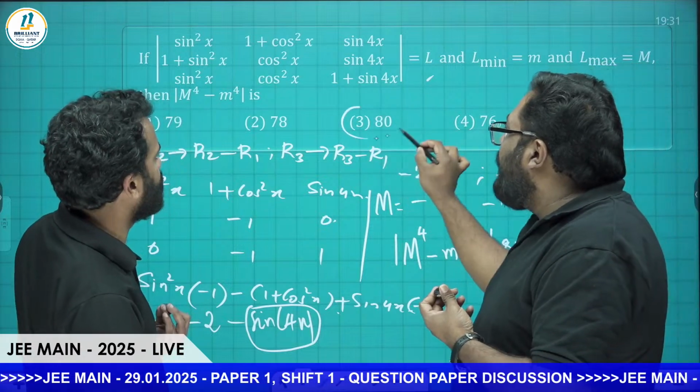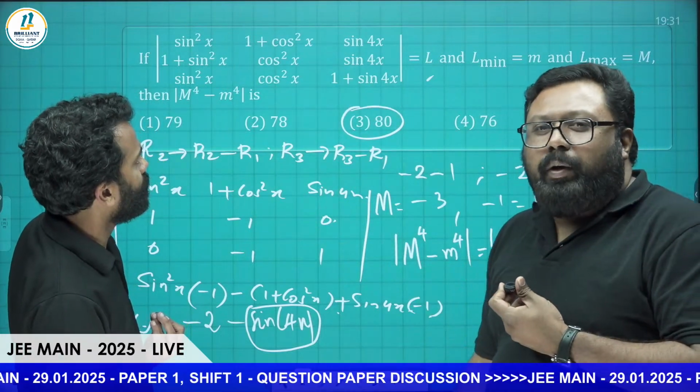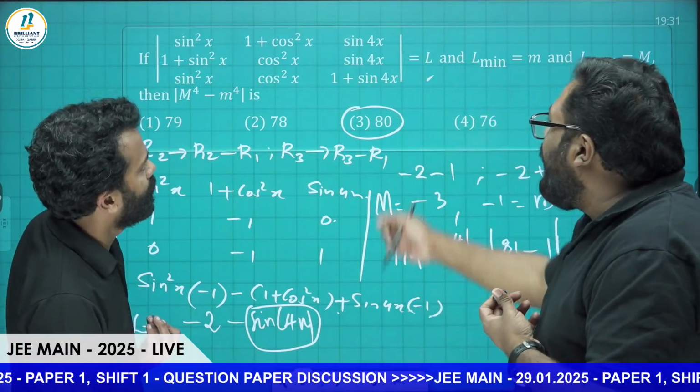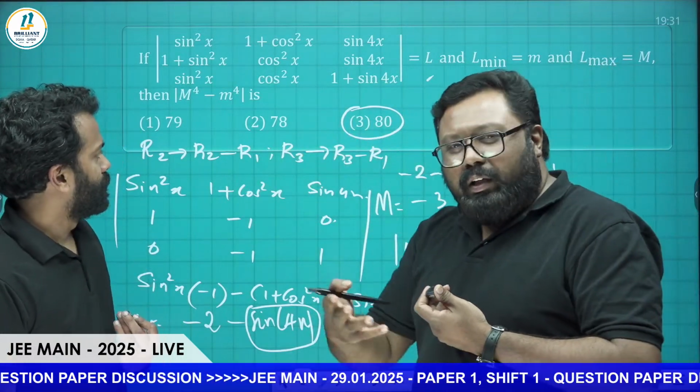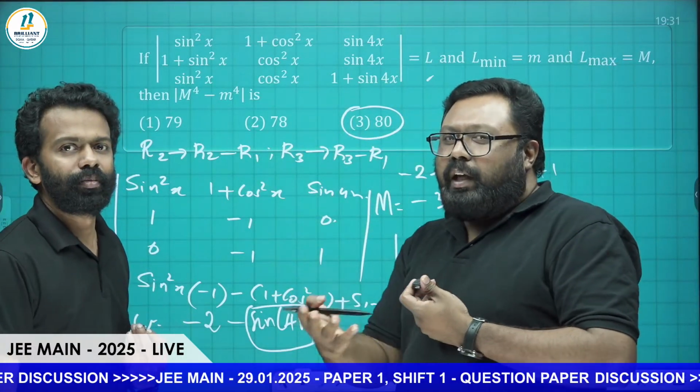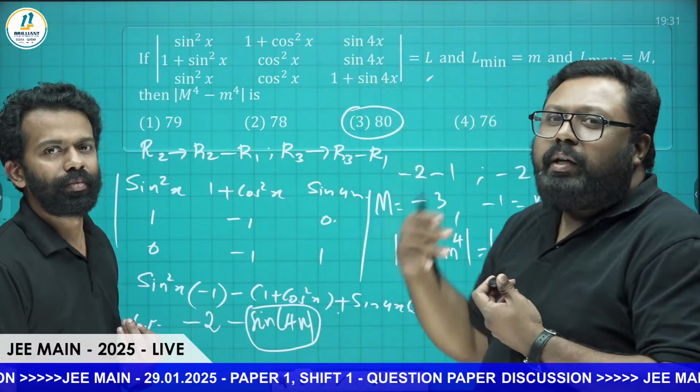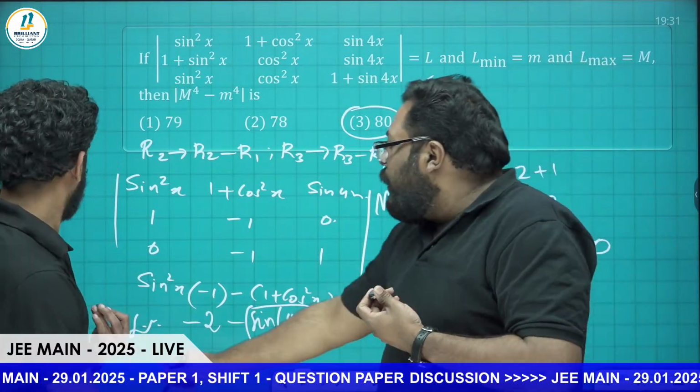A very simple, doable question, but a determinant question. Don't try to open it directly because it is a very complicated determinant. Try to use some elementary transformation. It's deleted in CBSE, but we can still use this method for JEE to simplify our determinant into a simple one, my dears. So moving on to the next question.